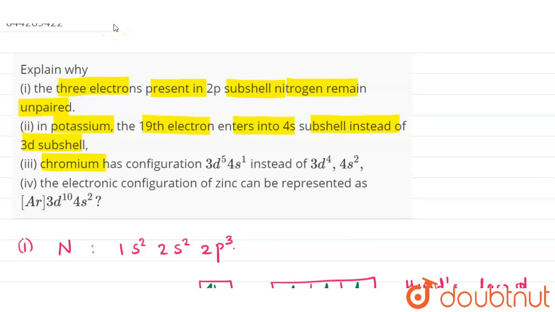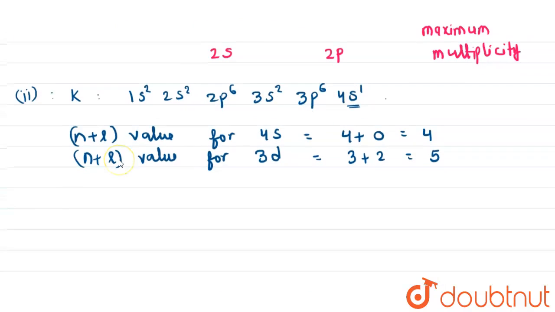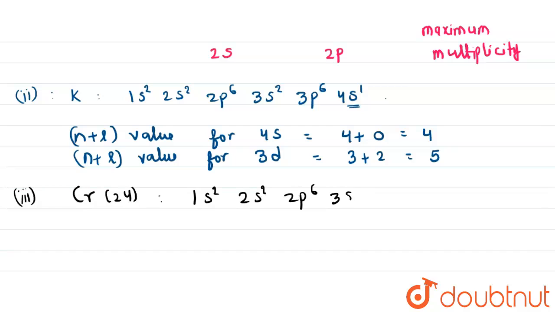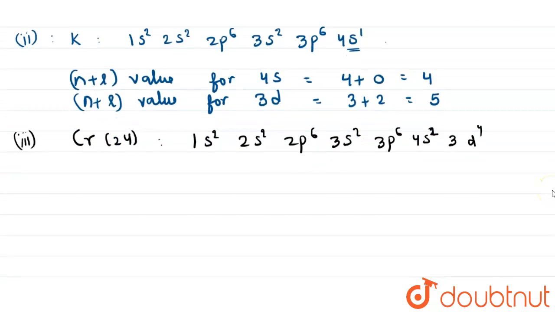Let us come over the third part of the question. Chromium has the electronic configuration 3d5 4s1 instead of 3d4 4s2. Chromium, whose atomic number is 24, would ideally have the electronic configuration 1s2, 2s2, 2p6, 3s2, 3p6, 4s2, 3d4. The 4s orbital must be filled first, then the 3d orbital.